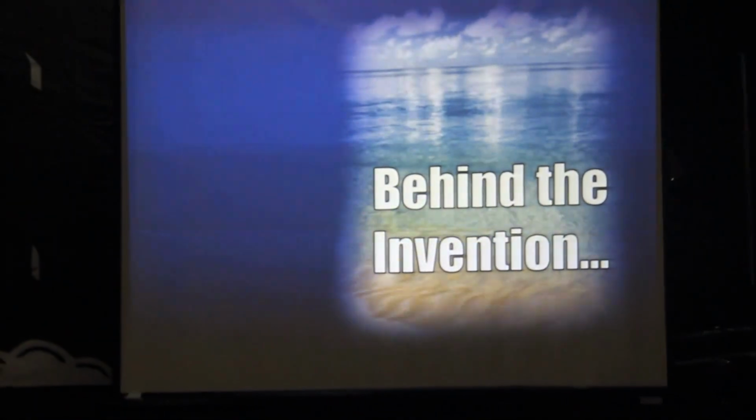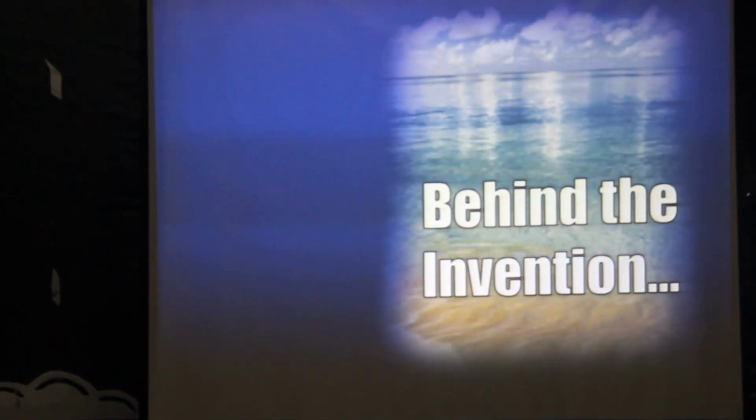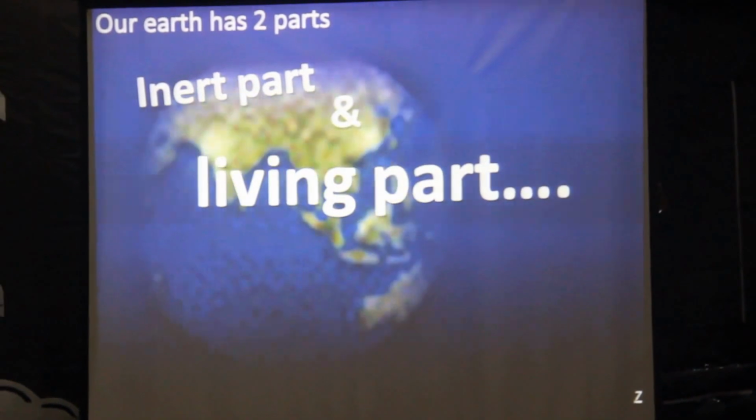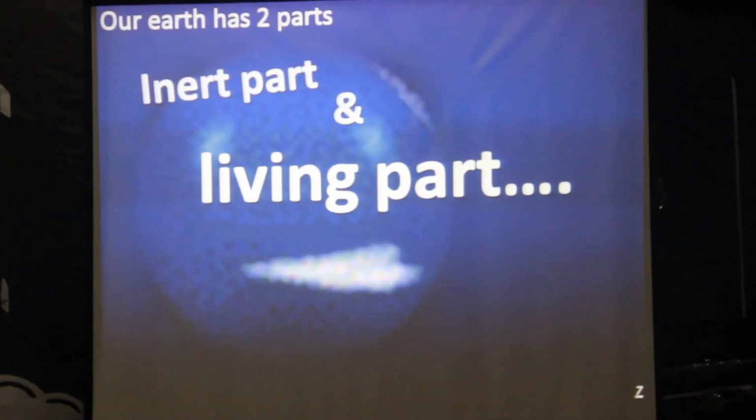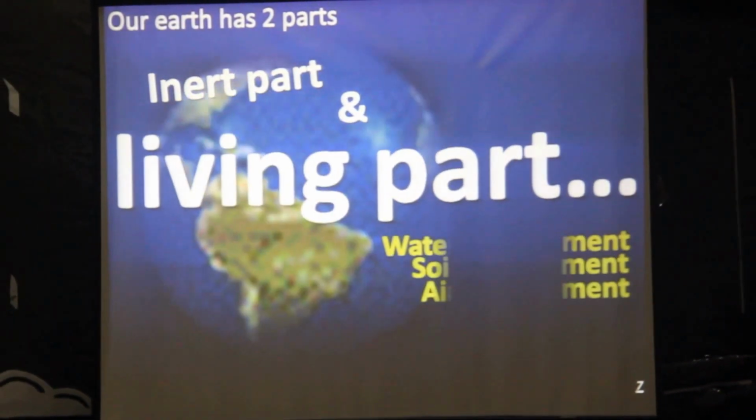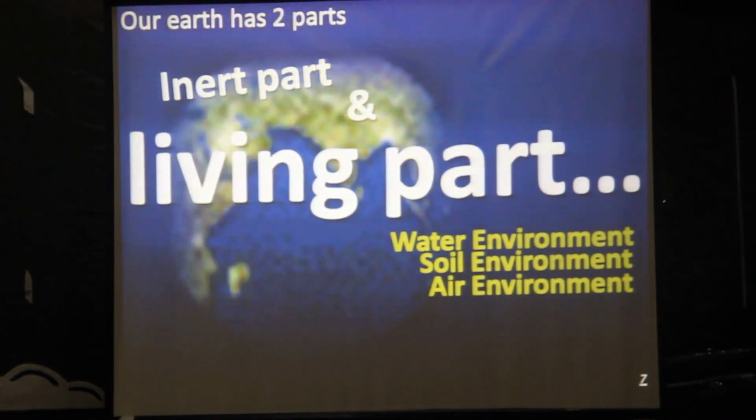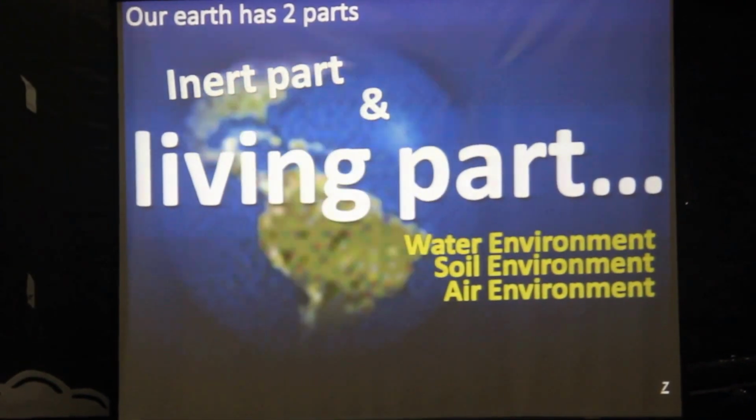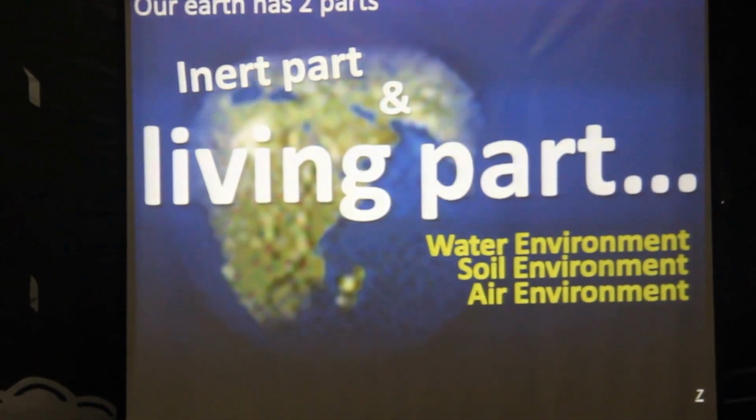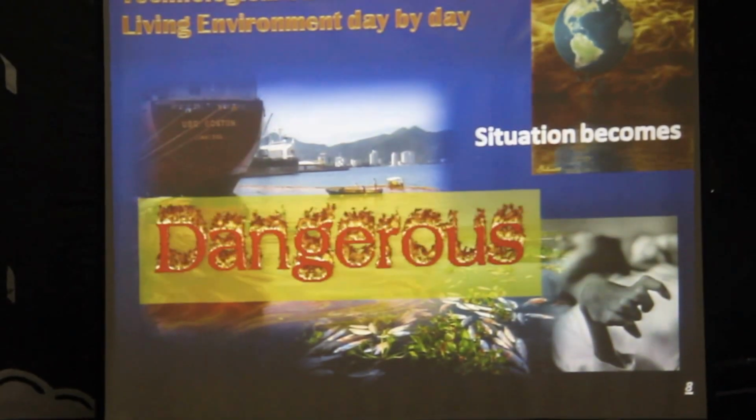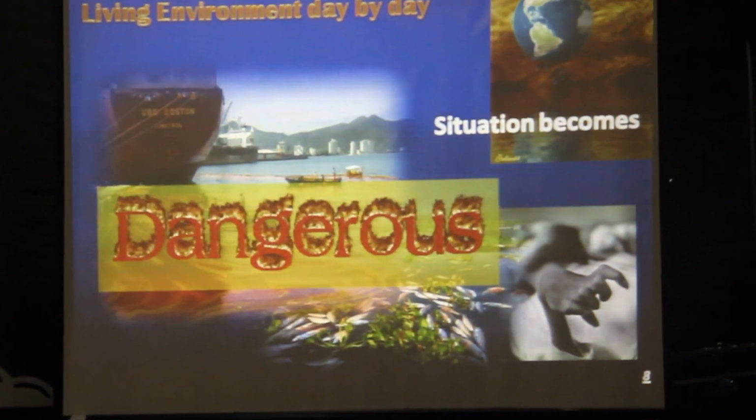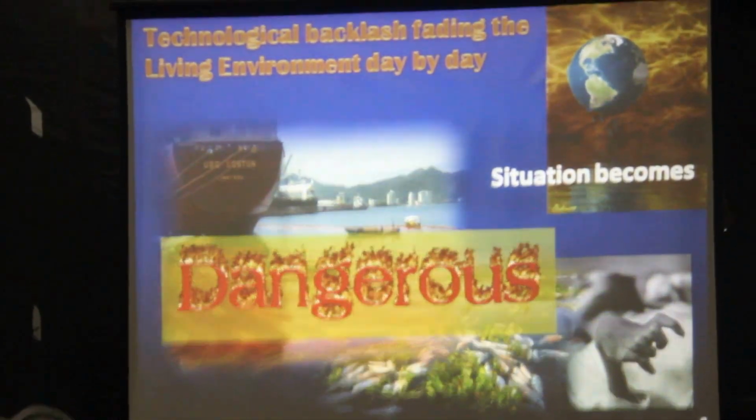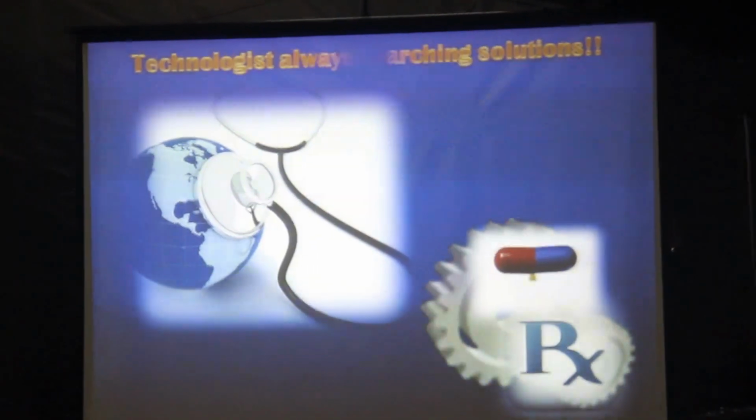So let's talk about the background behind the invention. Our earth has two parts, the inner part and the living part, and the living part is composed of the water environment, soil environment, and air environment, as civil and environmental engineers think. This is the primary part: water, soil and air. As technological backlash is fading the living environment day by day, the situation becomes very dangerous. So we have to think about what kind of situation is arising here.